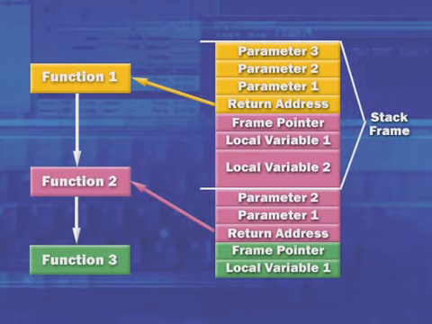Function 2, after it's called, the first thing it does is set up what's called its frame pointer. So it saves the frame pointer onto the stack, and then it might have some local buffers that it wants to use temporarily while it's executing. These local buffers it allocates there on the stack, and you can see there are two of them, local variable 1 and local variable 2. Function 2, when it goes to call function 3, passes the arguments to the function on the stack in the same way it was passed arguments. And you can see there right below its frame, the stack frame for function 3, which includes two parameters passed to it by function 2.